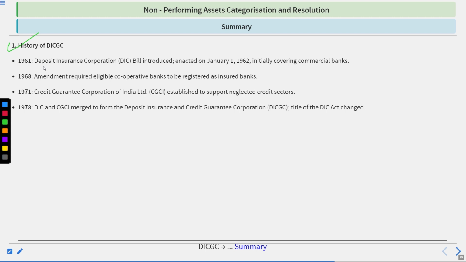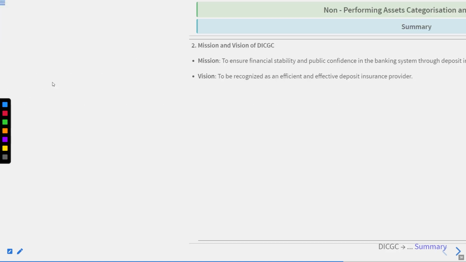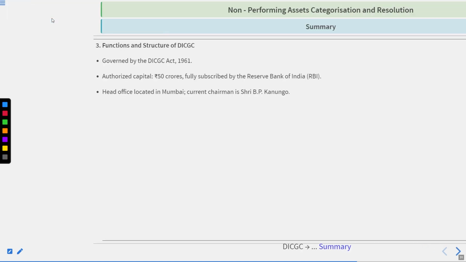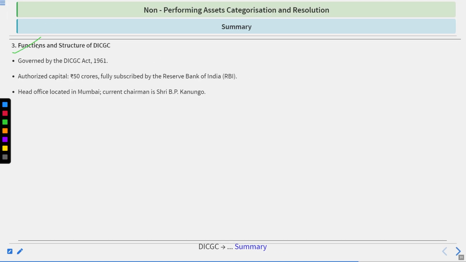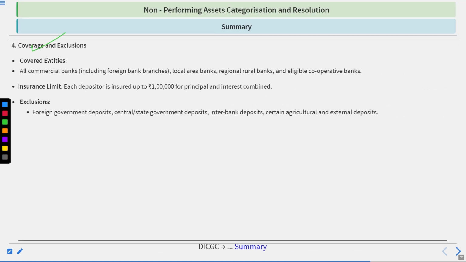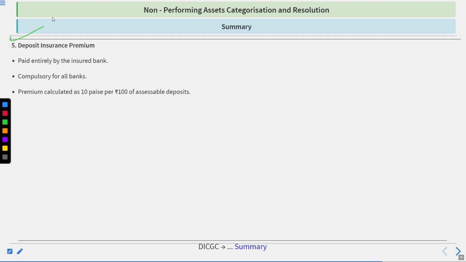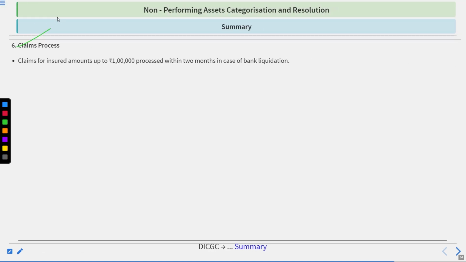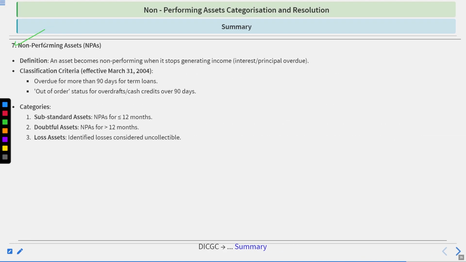Now it's the summary part. The history of DICGC we have seen, like the timelines. Mission and vision of DICGC we have seen. Functions and structure of DICGC we have seen. Coverage and exclusions we have seen. Then the deposit insurance premium we have seen. Claim process we have seen. Then NPA we have seen.